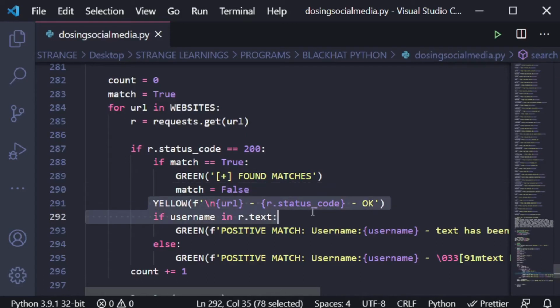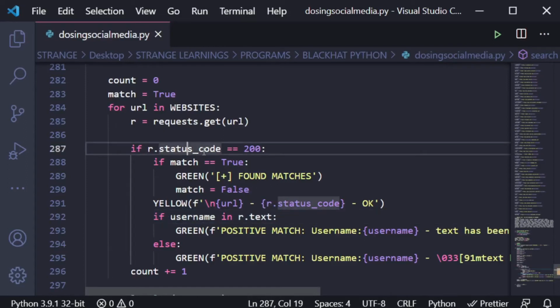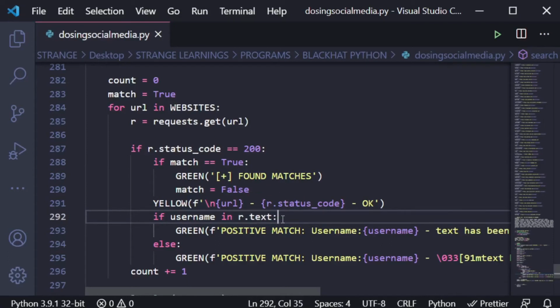Then we are printing in yellow color the URL, status code, and this. If you are confused with these lines, don't worry, we will check it again. Then we are creating an if condition in which username is in r.text. Now r.text is for checking the return of the request, or the response that we have got. It will check for the text in the response. The username is this username. It will check whether that username is available in the response of the website.